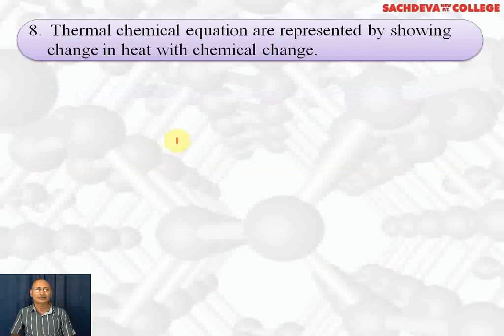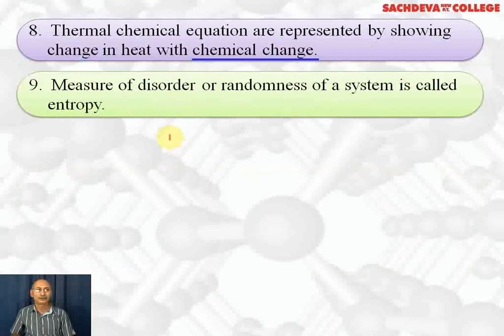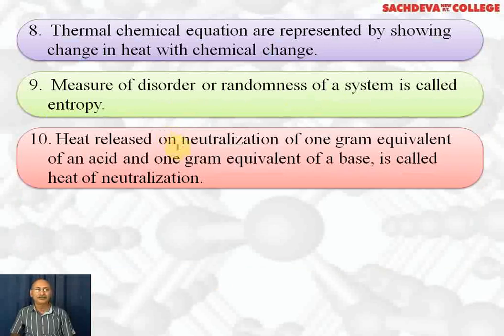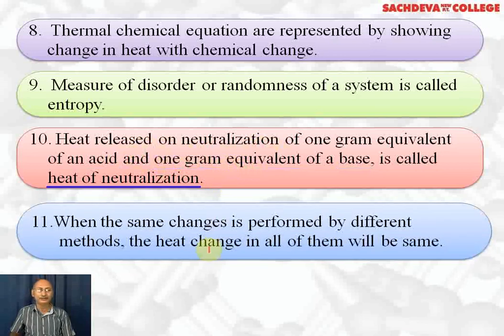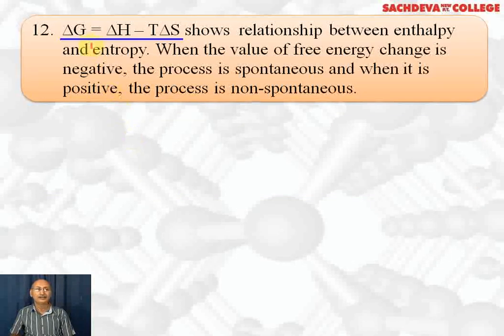Thermochemical reactions are represented by showing the change in heat along with the chemical change. A measure of disorder or randomness of a system is called entropy. The heat released on neutralization of 1 gram equivalent of an acid, that is 1 mole of H+ from the acid, and 1 gram equivalent of a base, that is 1 mole of OH- from the base, is called heat of neutralization. When the same change is performed by different methods, the heat change in all of them will be the same. Delta G is equal to delta H minus T delta S, which shows the relationship between enthalpy and entropy.